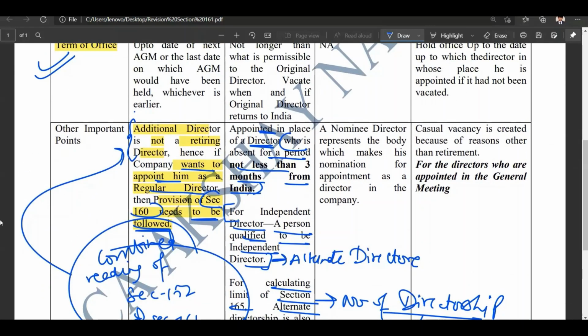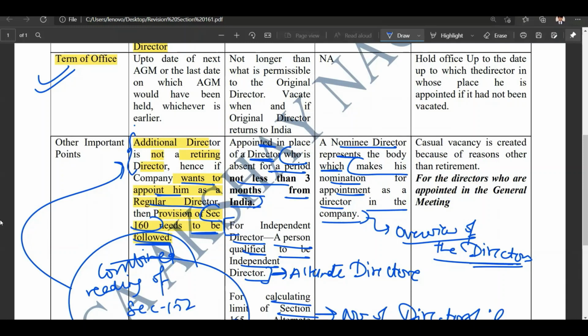All right, now coming to the nominee director, it basically represents the body which makes his nomination for appointment as a director in the company, that I've already told you in the overview of the directors. And you can simply use the timestamp to listen to that.